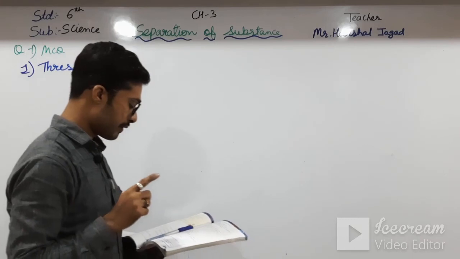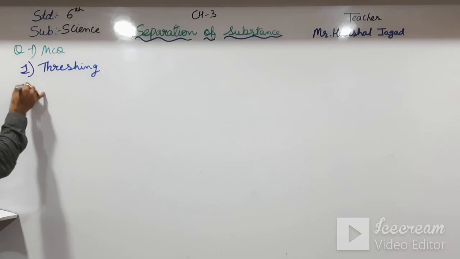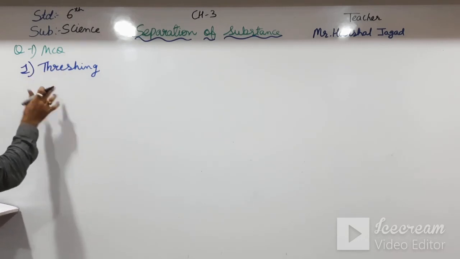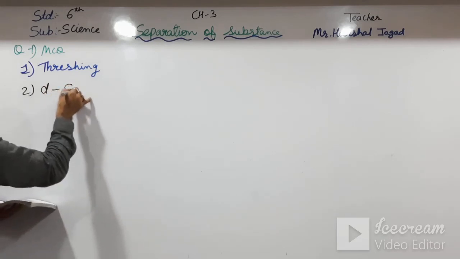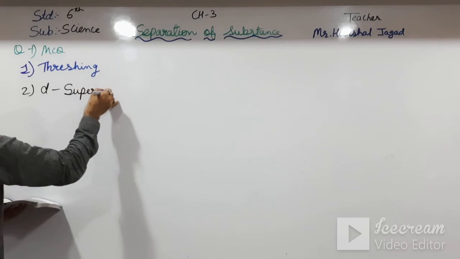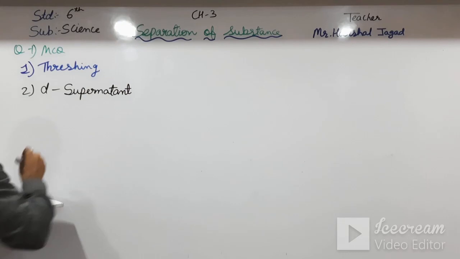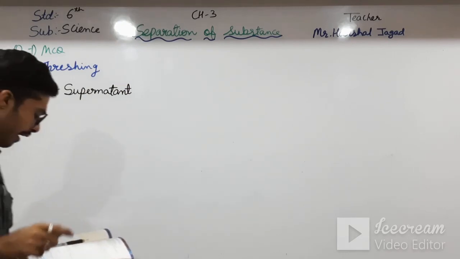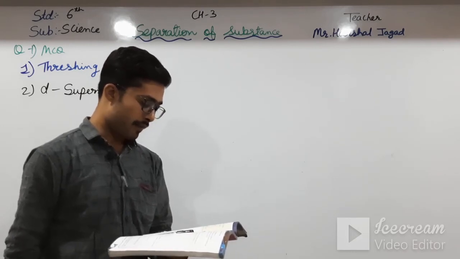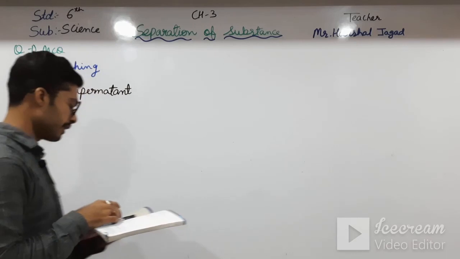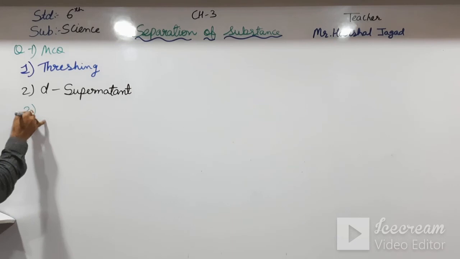Okay students, next, the liquid above the sediments is called dash. The liquid above sediments is known as supernatant. Second, D, that is supernatant. And moving next, third one, how will you separate common salt from a mixture of common salt and water by evaporation? Okay students, and third one will come evaporation, that is D.